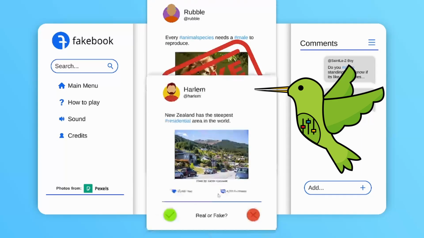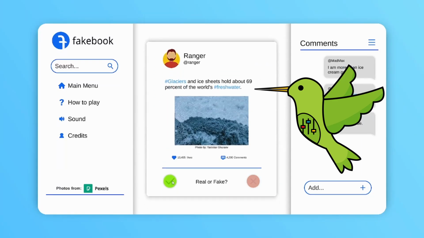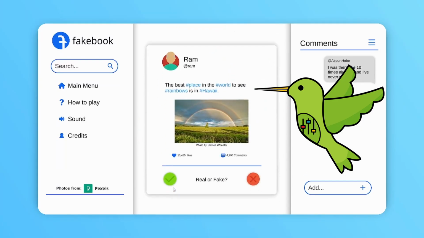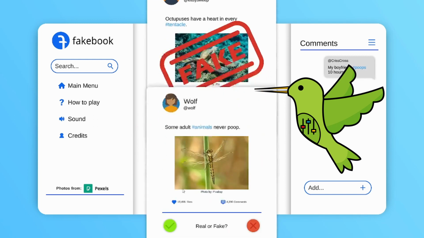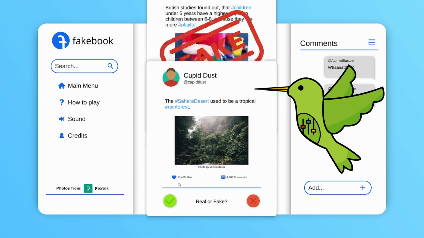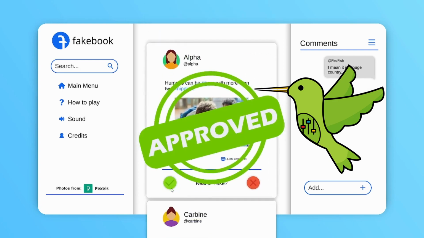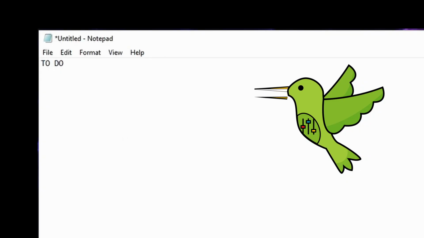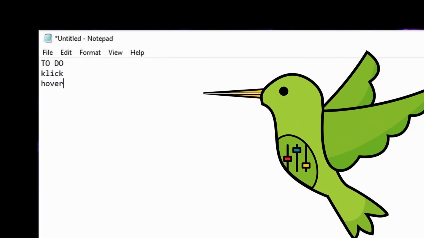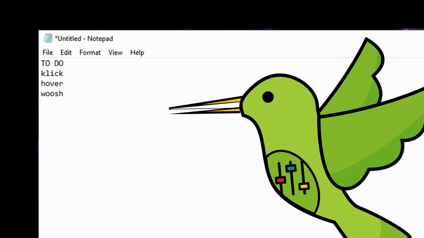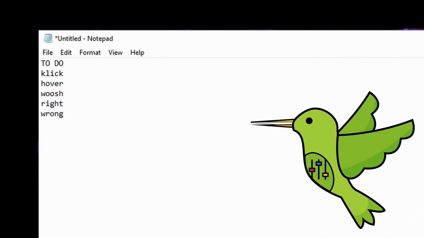Sound is really important when it comes to game design. So let me talk you through the process of creating all the sounds necessary for Fakebook as well as the music. First of all, I start out by creating a simple to-do list. In the ugliest way possible. That's right, we are going full text editor mode, baby! So, these are all of the effects we are gonna need.